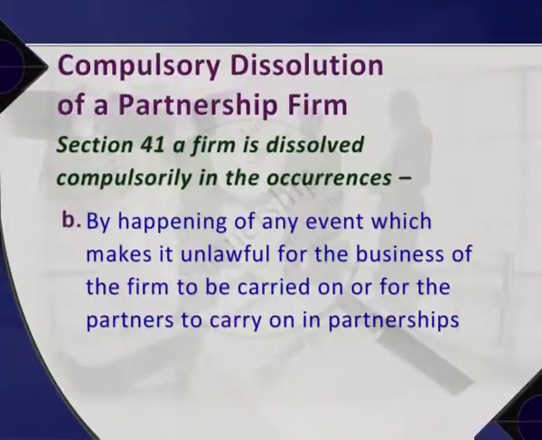In the event of such happening, the partnership firm cannot exist with only one partner, Philip, as it violates the necessary requirement that a partnership firm must have a minimum of 2 partners. A firm is dissolved compulsorily by happening of any event which makes it unlawful for the business of the firm to be carried on or for the partners to carry on in partnership.